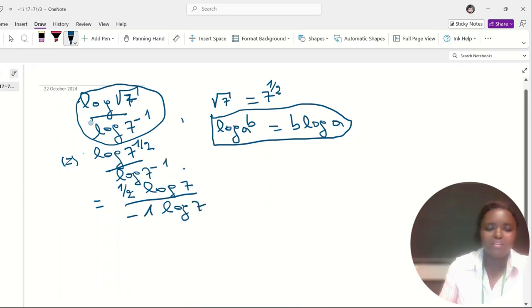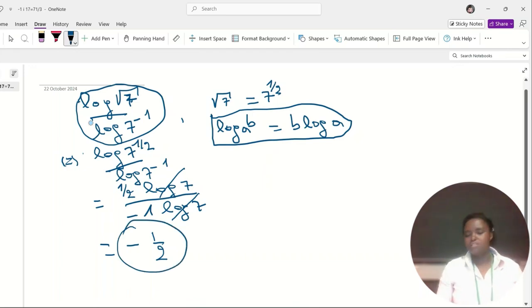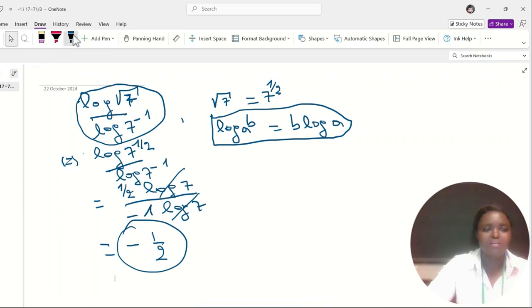So the logarithm of 7 cancels with logarithm of 7, and we remain with 1 over 2 over minus 1, which is equal to minus 1 over 2. So that's the response that we needed. Minus 1 over 2. Let me highlight it with color red so that you can see it.